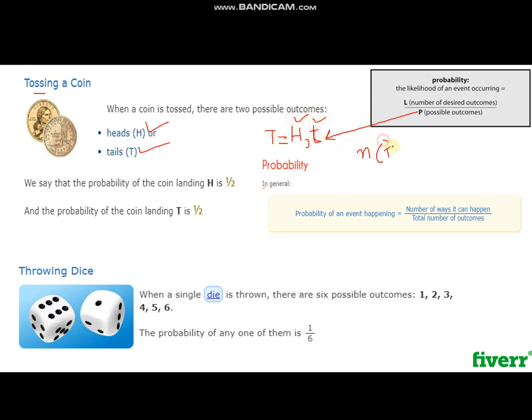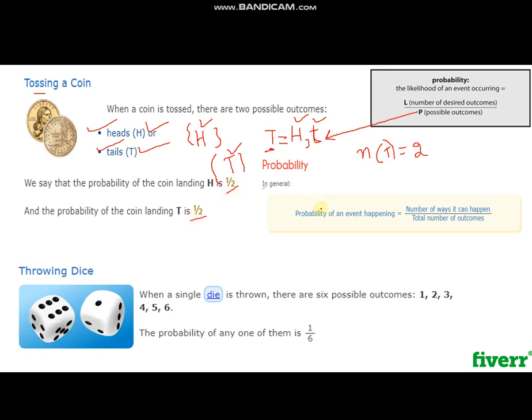So what is n of T? n of T is the number of elements in the sample space, that is actually 2. Either a head will occur or a tail will occur. If head has occurred, then one will be counted as head and another will be counted as tail. So the probability of getting head is 1/2 and tail is also 1/2.